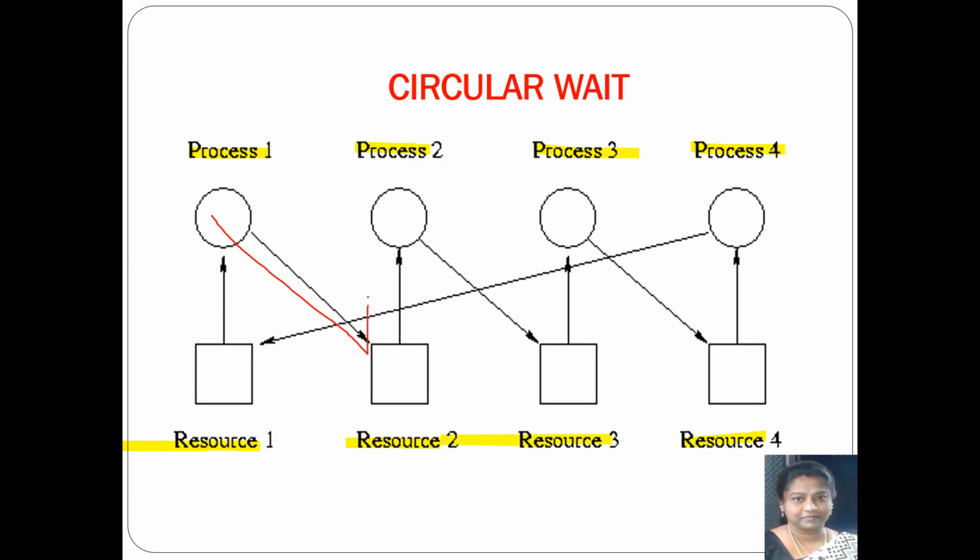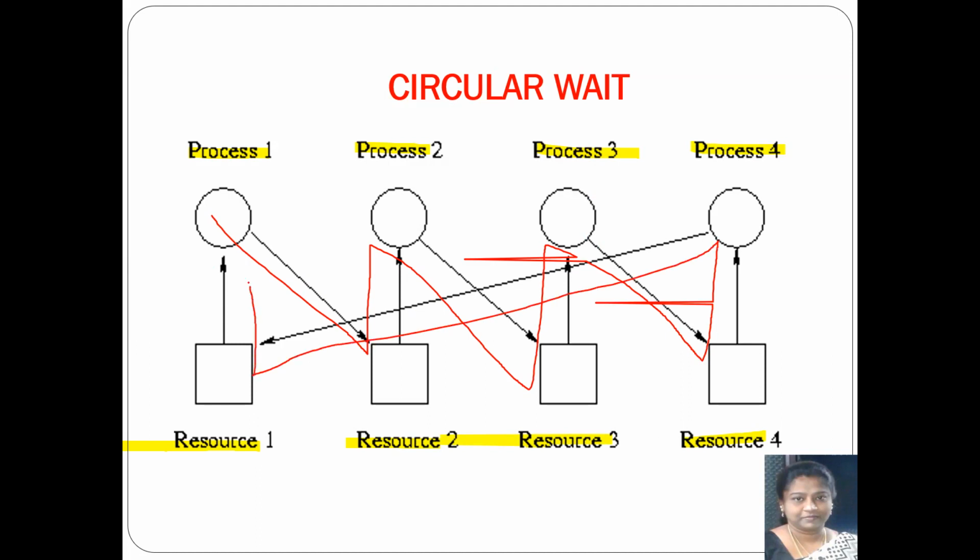P1 is waiting for R2 held by P2. P2 is waiting for R3 held by P3. P3 is waiting for R4 held by P4. And P4 is waiting for R1 held by P1. So you have a cycle being formed: P1 waiting for P2, P2 waiting for P3, P3 waiting for P4, and P4 waiting for P1. So there is a circular wait being formed. This is what is meant by circular wait.